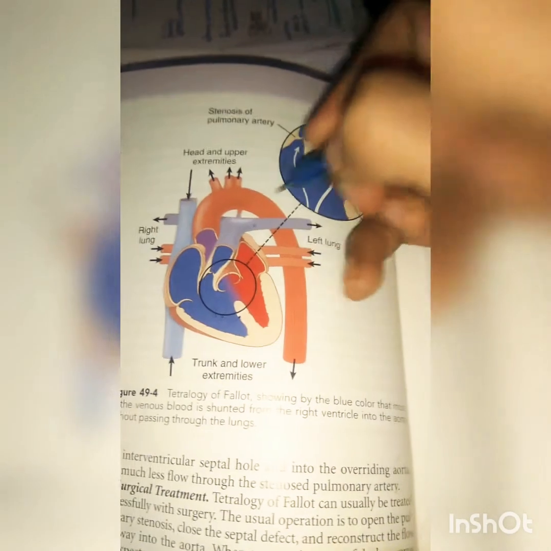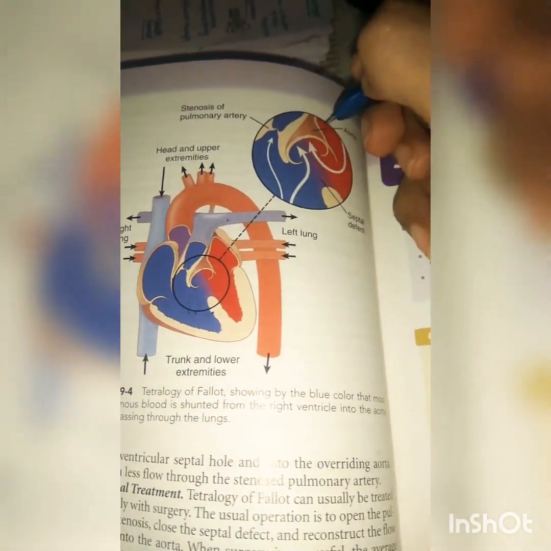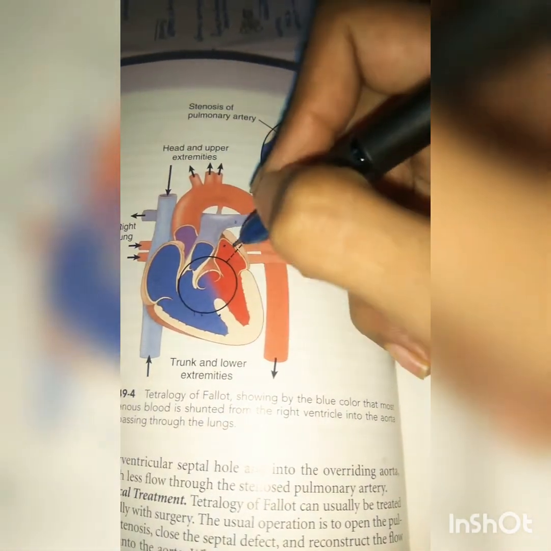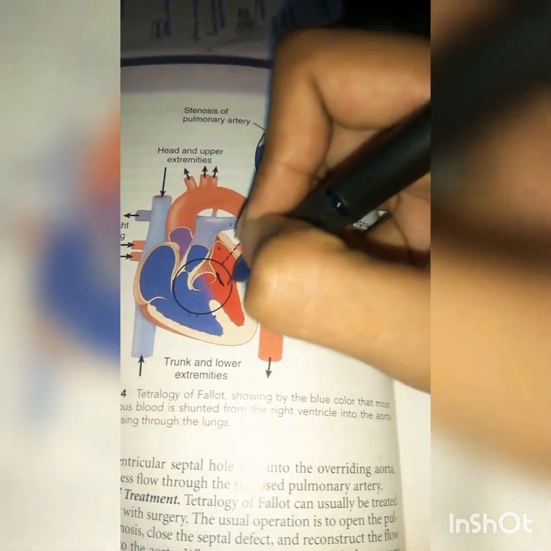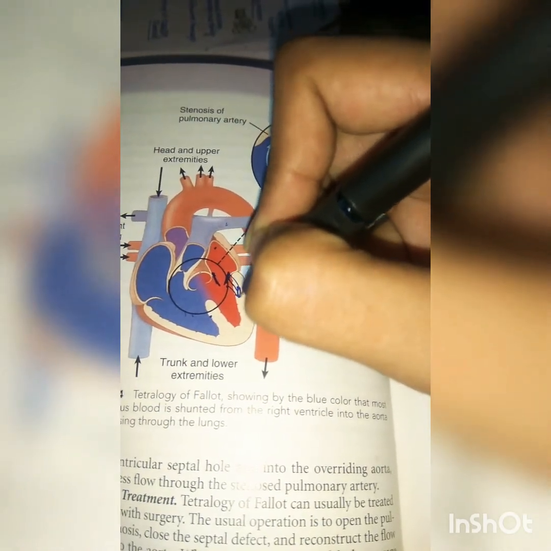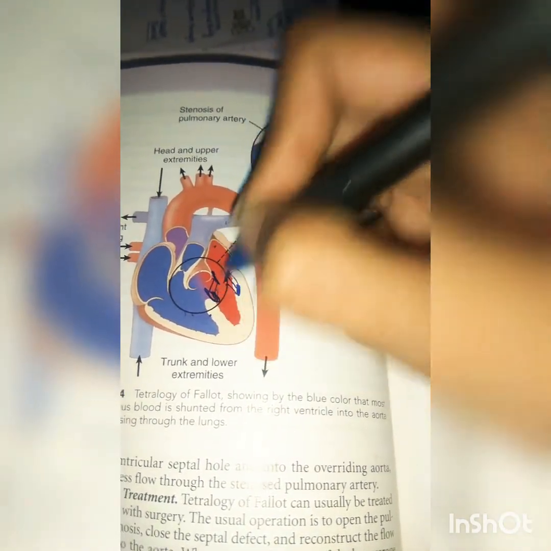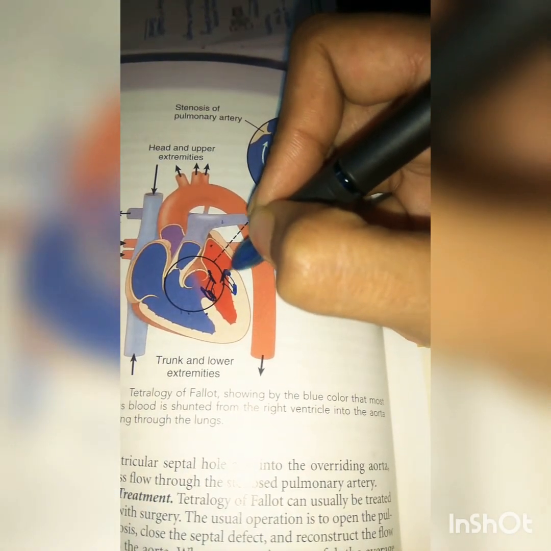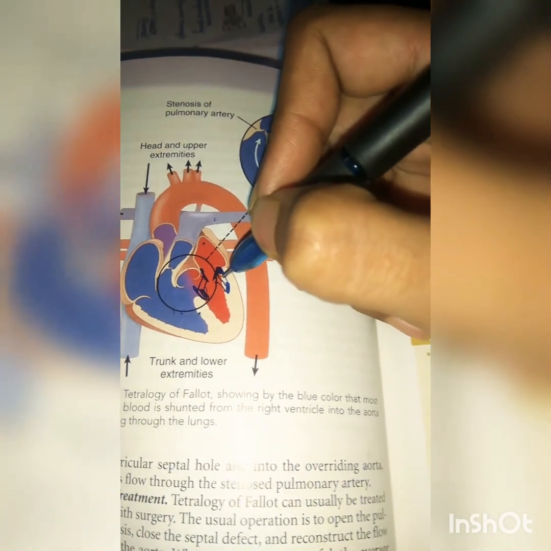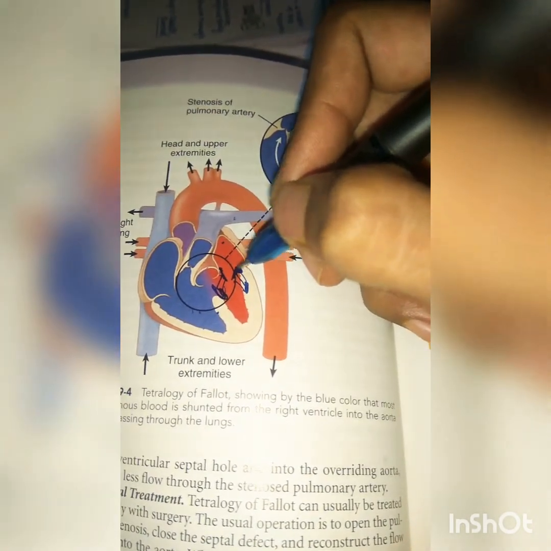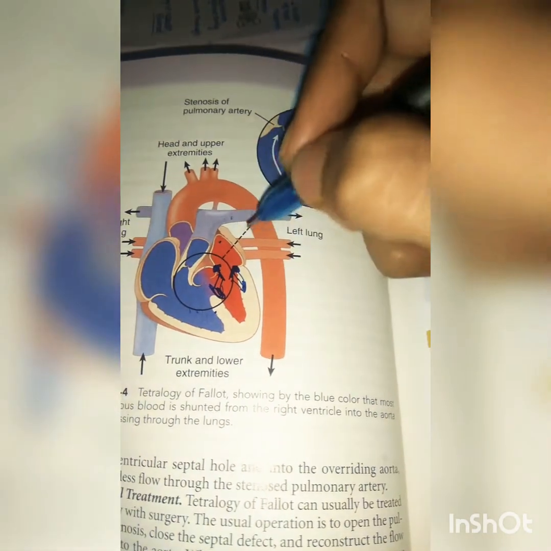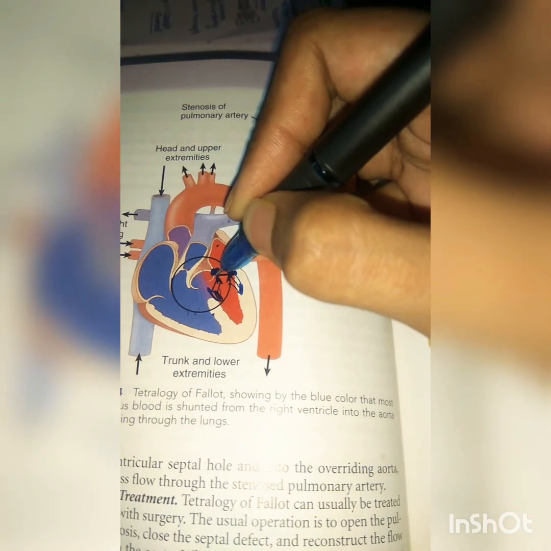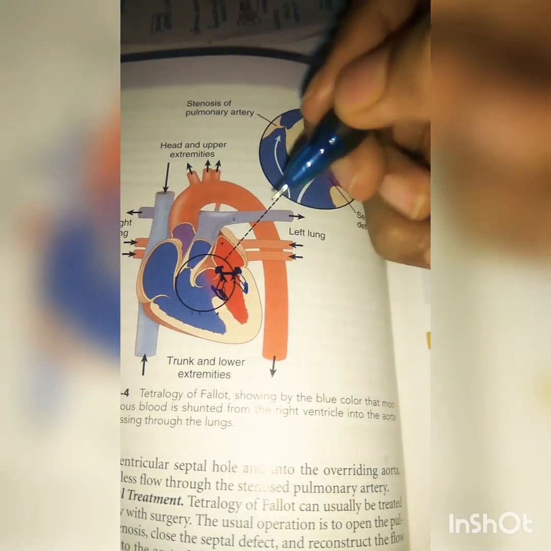For example, in this diagram, normally this is our aorta. Here we have valves, and between the left atrium and left ventricle these are the valves, attached by chordae tendineae to our papillary muscles. In rheumatic fever there is permanent scarring, and because of that these valves are stuck like this with the walls of the heart. Because of this stuck nature, if it is open then it will be continuously open, or if it is scarred in a closed position then it is continuously closed. So in either case it is a problem.